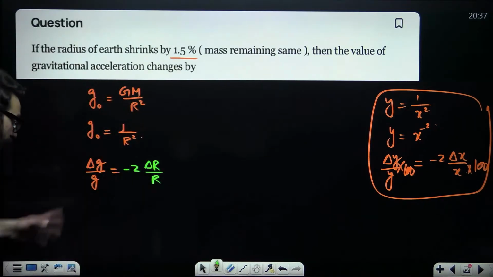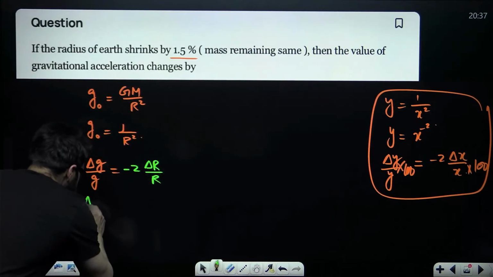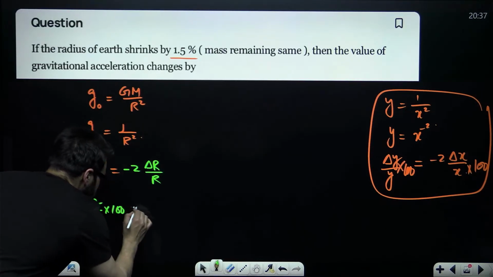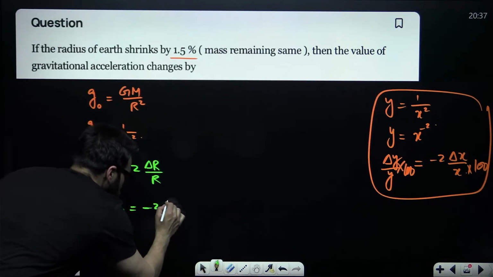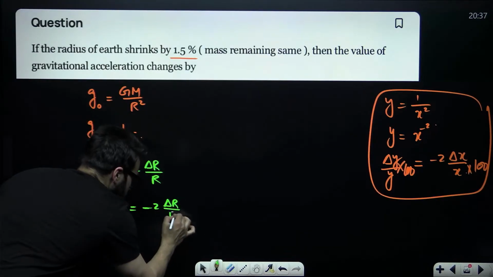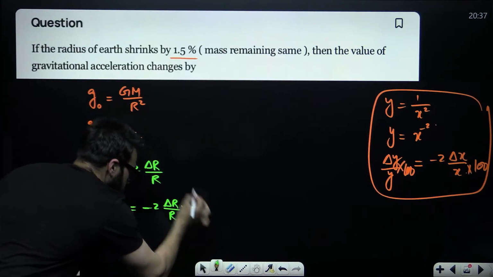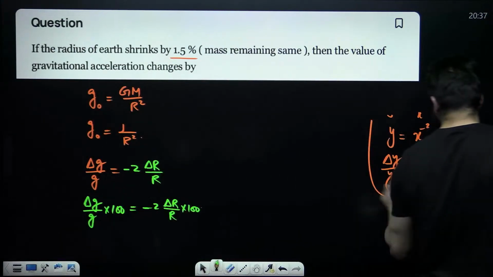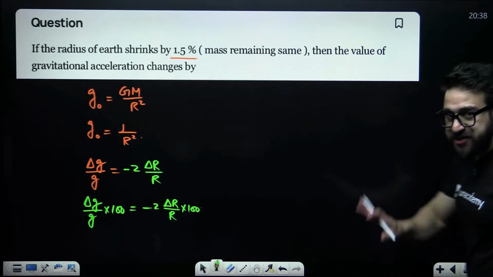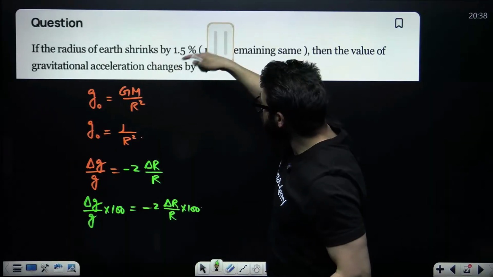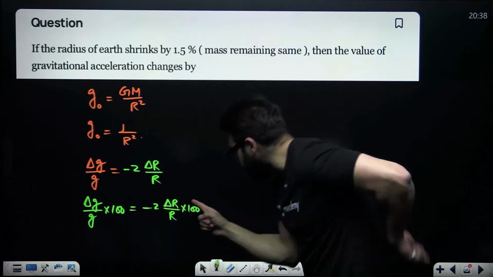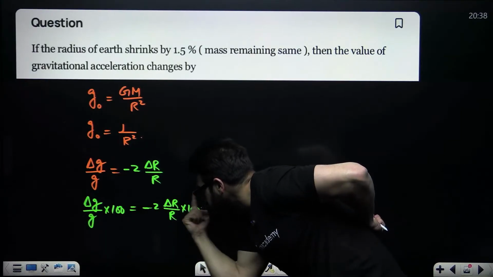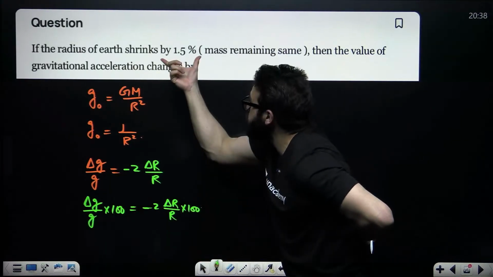And if you want to find it in percent, you'll write delta g divided by g multiplied by 100 is equal to minus 2 delta r divided by r into 100. This is called the percentage change. This is how we exactly find the percentage change of any formula. Now guys, take a look. If the radius of Earth shrinks by 1.5%, delta r by r into 100 is the percentage change in radius. So this is given as 1.5%.